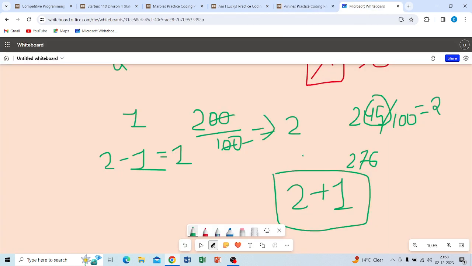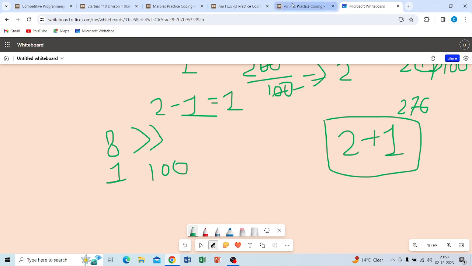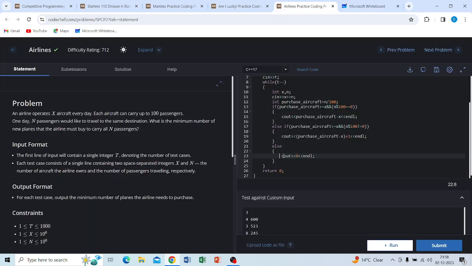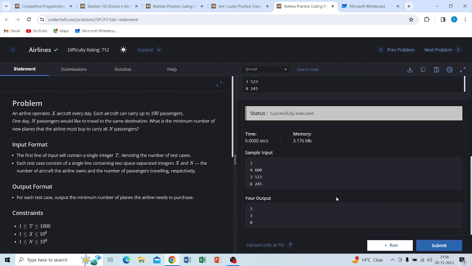What does the else statement say? Else means the other condition. Suppose the number of aircraft is much greater than, or equal to, the number of passengers, so that's why we simply get 0, because we buy no aircraft. So this is also working very fine, and it is successfully executed.